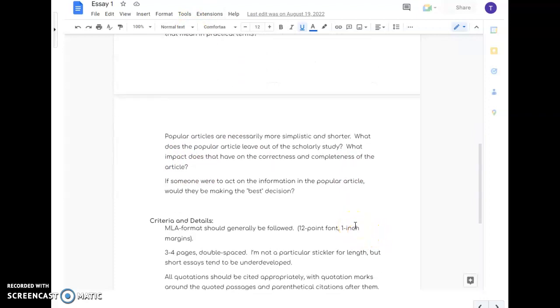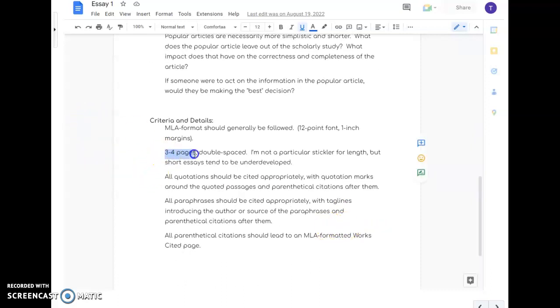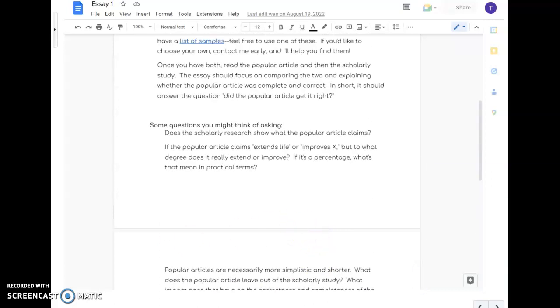You can obviously read through the rest of these. Key points here, 3 to 4 pages, double-spaced. Quotations should be cited properly. Paraphrases should be cited appropriately, indicating both of those. We'll do some work on that next week.